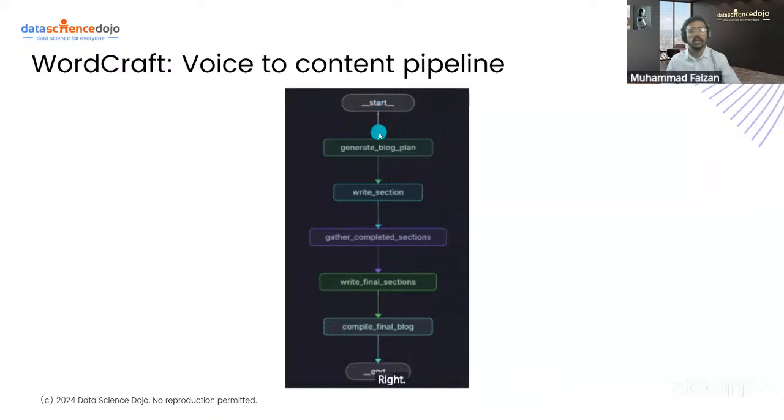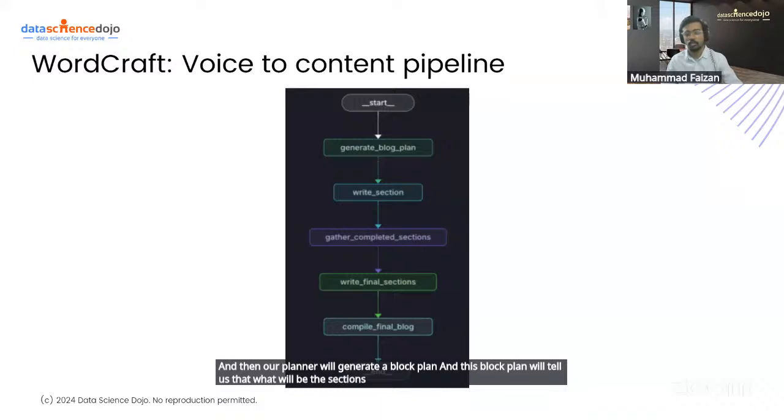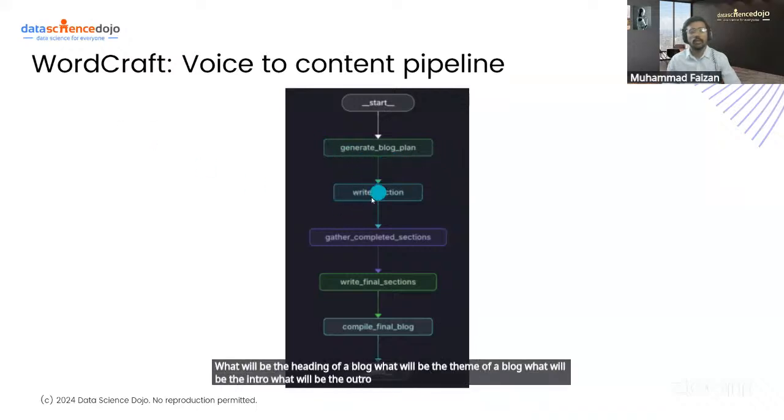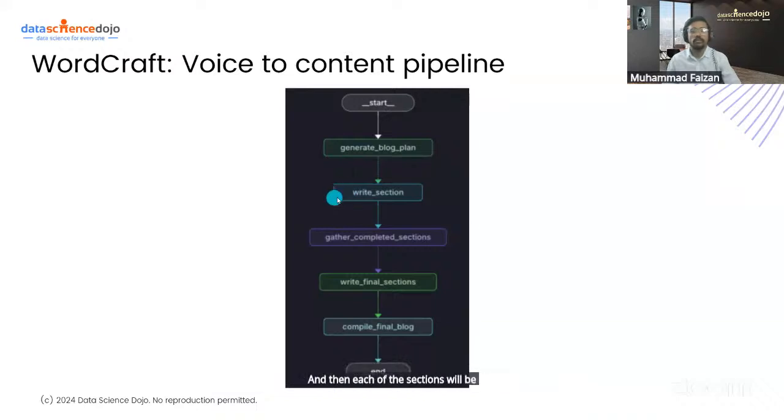And then our planner will generate a blog plan, and this blog plan will tell us what the sections of our blog will be, right? What will be the heading of the blog, what will be the theme, what will be the intro, what will be the outro, things like that, right? And then each of the sections will be written by a worker node that will write each section.